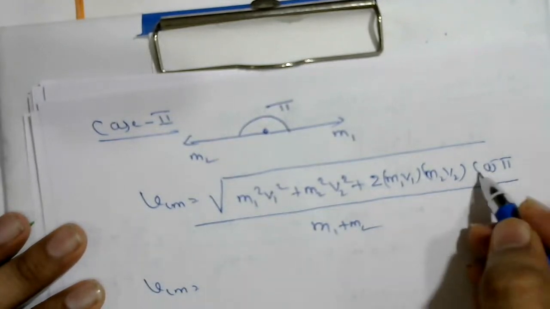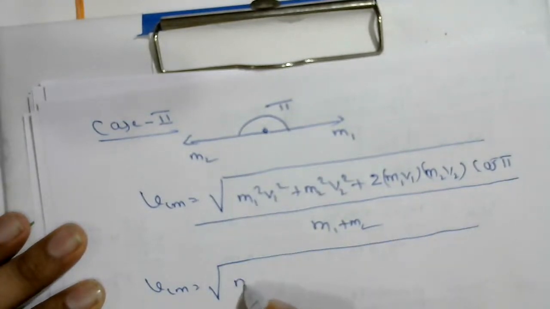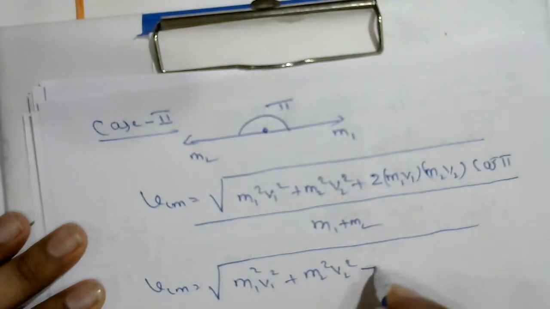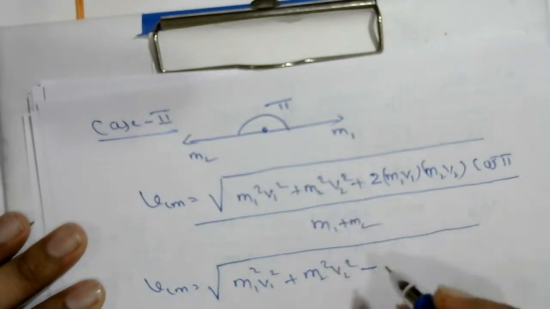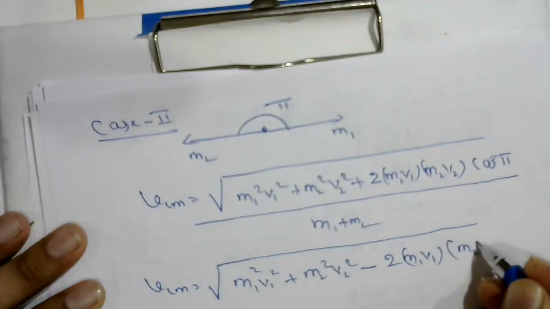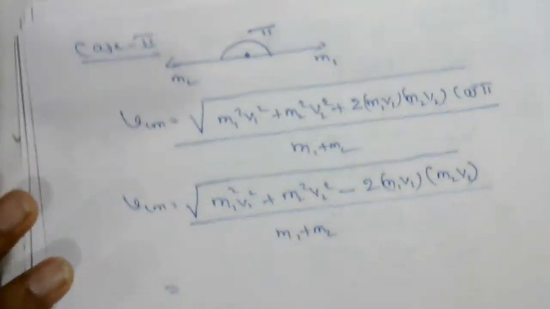Cos 180 is minus 1, so V_CM is equal to square root of m1 square v1 square plus m2 square v2 square minus 2 times m1 v1 m2 v2, upon m1 plus m2. So this is the formula.